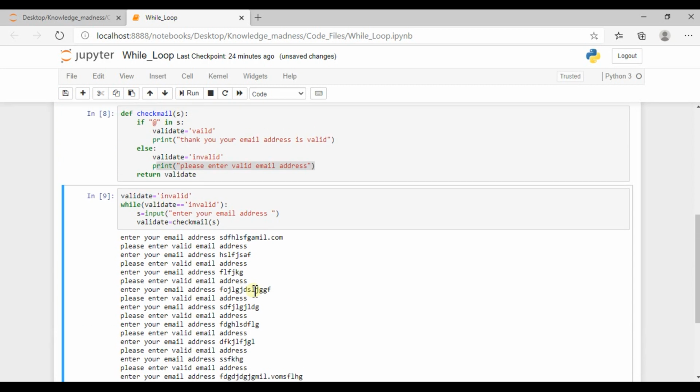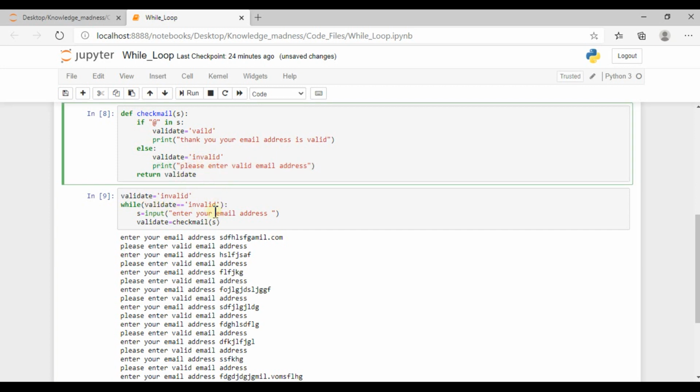So while making this kind of application, whenever you want to check a condition repetitively, at that time you can use this. So like this you can use a while loop whenever there is a requirement. So I hope you are clear with the while loop in Python.